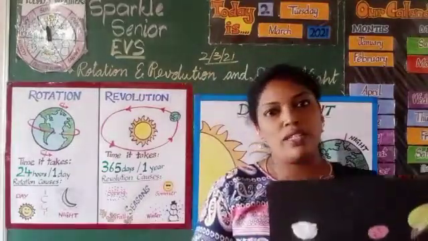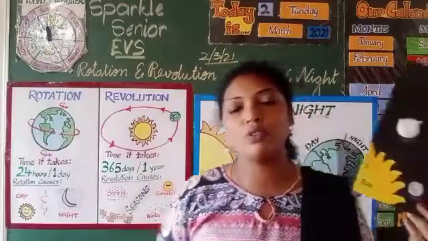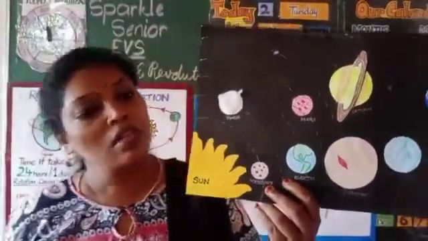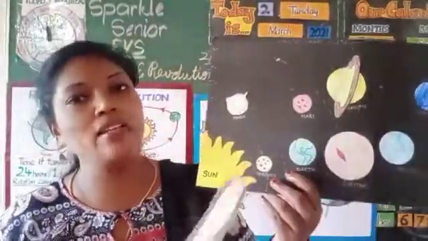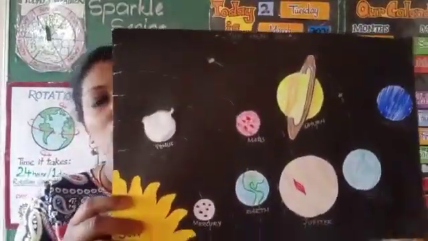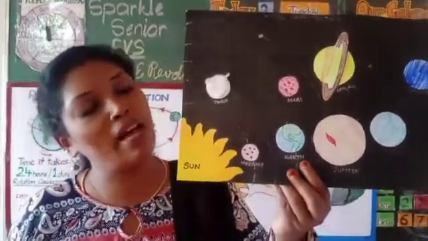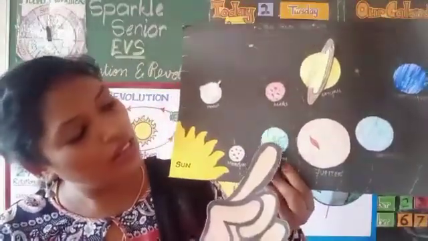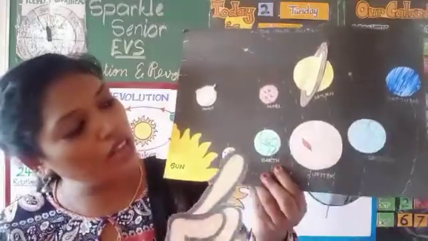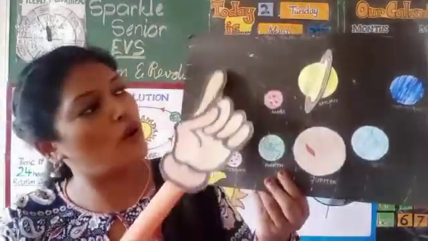Before that we need to see one more picture, and this is the picture of the solar system. The sun and the 8 planets make the solar system. Can you see that? Where is our mother planet Earth? This is the mother planet Earth, and you must have noticed that all the planets have one line.